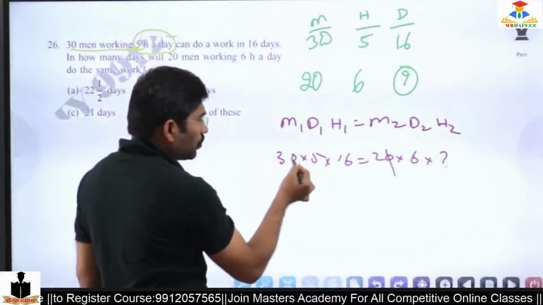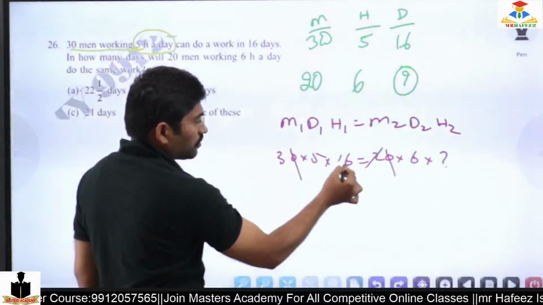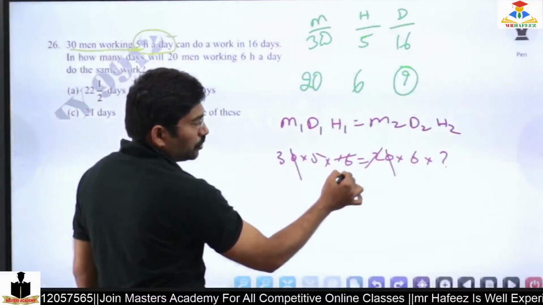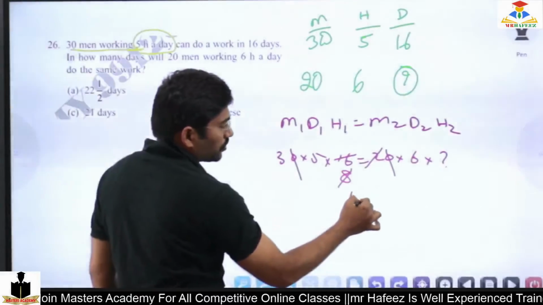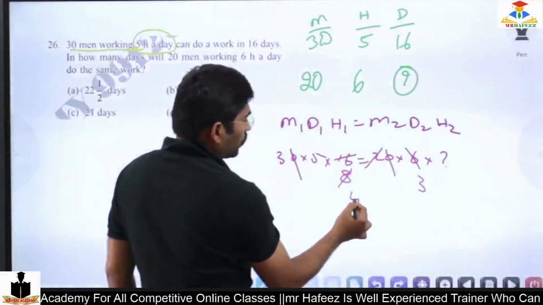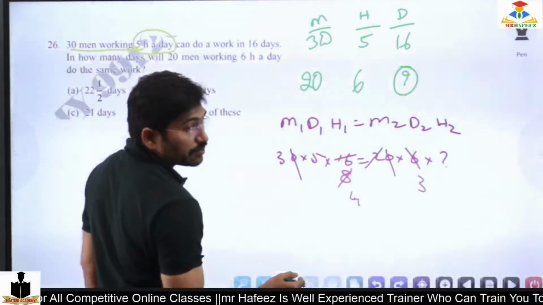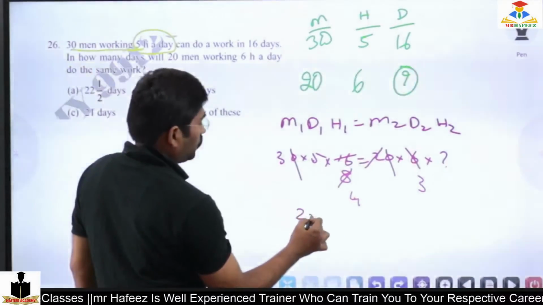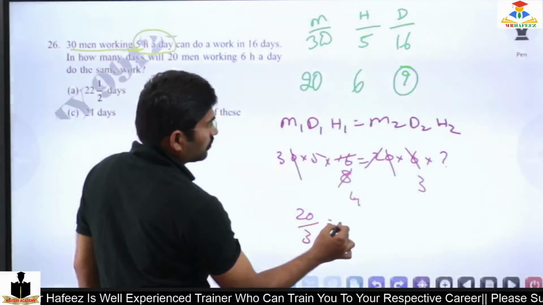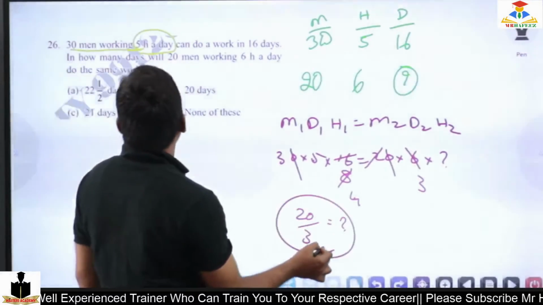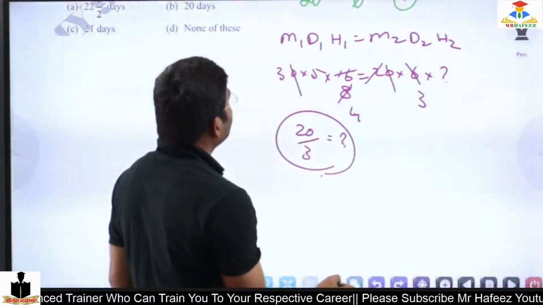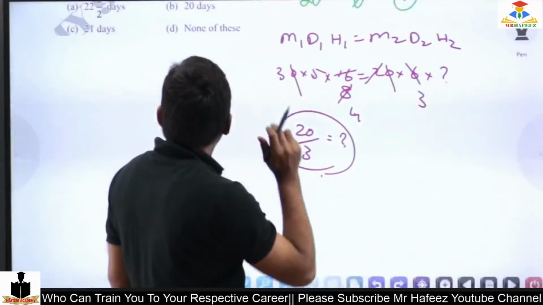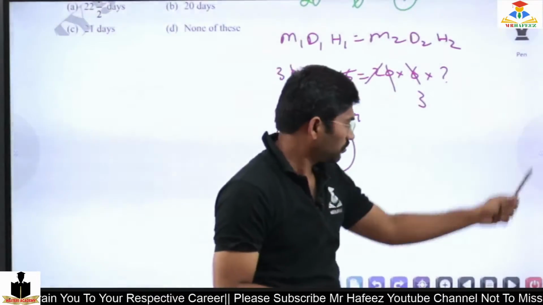So the zeros cancel. 2 ones are 2, 2 8 times, 2 4s, 2 3 times. So 5 4 times is 20, 20 by 3. So the number of days equals 20 by 3.